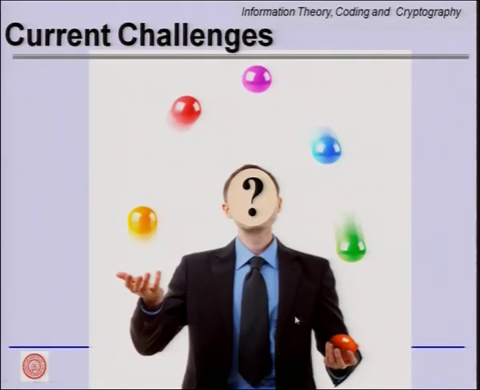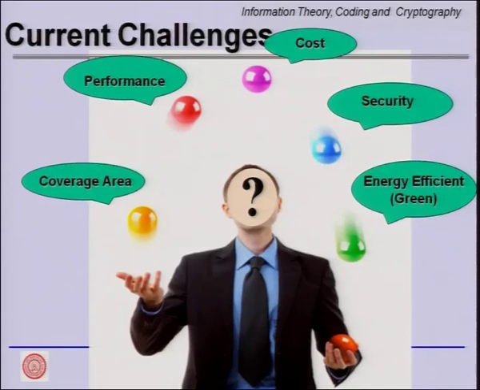So, let us look at a holistic view first. What are the current challenges? Just for the sake of discussion, let us say we are going to design a wireless communication system, the next generation, maybe 5G, and what are the challenges in front of us.